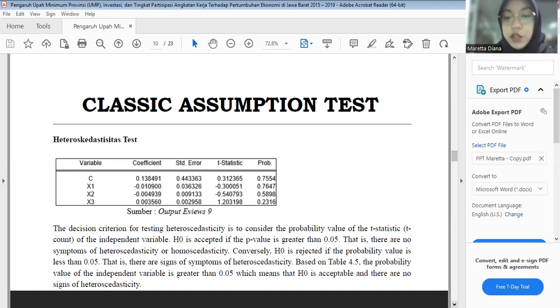Conversely, H0 is rejected if the probability value is less than 0.05, that is, there is a sign of heteroscedasticity. Based on table 4.5, the probability value of the independent variable is greater than 0.05, which means that H0 is accepted and there are no signs of heteroscedasticity.